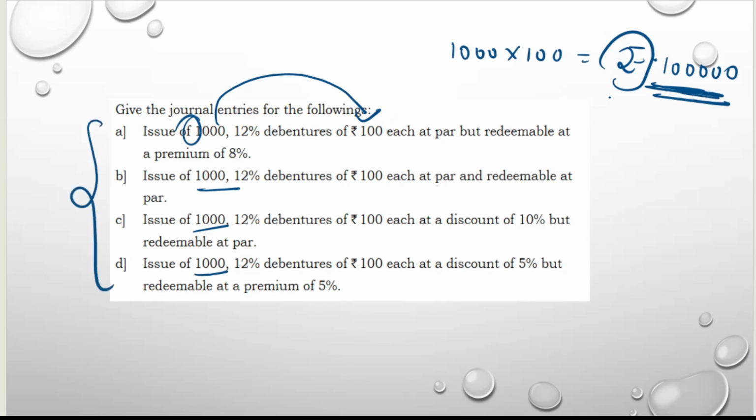Ma'am, in all the transactions 1 lakh? Yes, because in all the transactions it is 1000, 1000, 1000. Ma'am, what if in the second transaction it is 500, here it is 200? Then you multiply that with the debenture price, then you take that amount. But in this problem, everything is of 1000 only. So first you calculate this 1 lakh rupees and you should take this rupees 1 lakh only in all the transactions. Keep it in your mind. I am stressing you again and again. Terms of issue of debentures, I think you people have got clarity. So you practice with these 3 problems plus the model question paper problem.